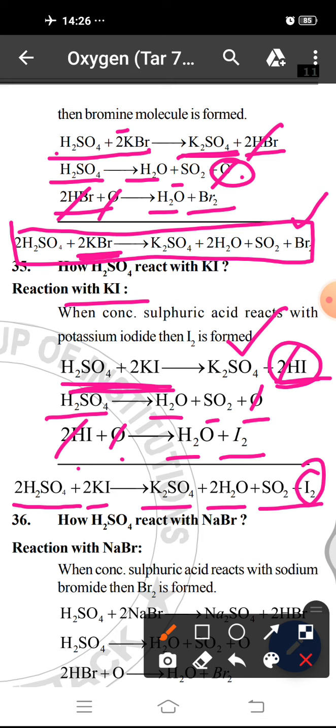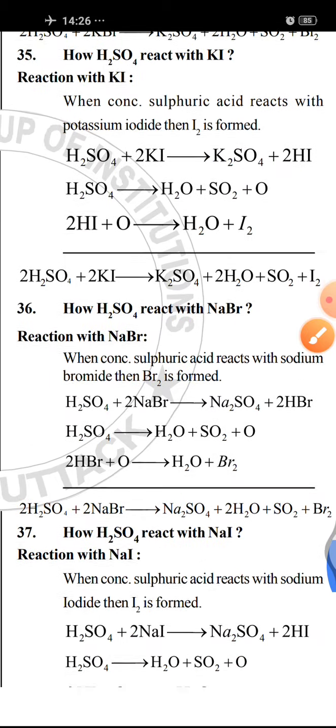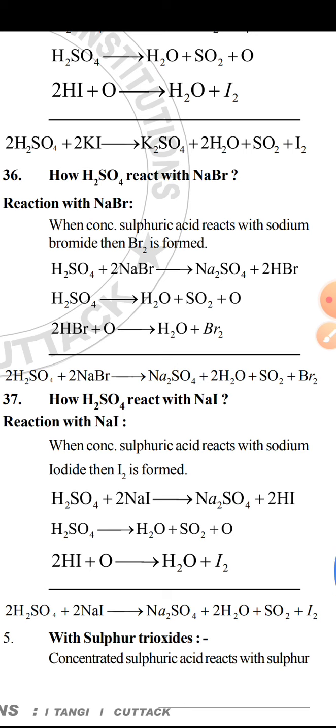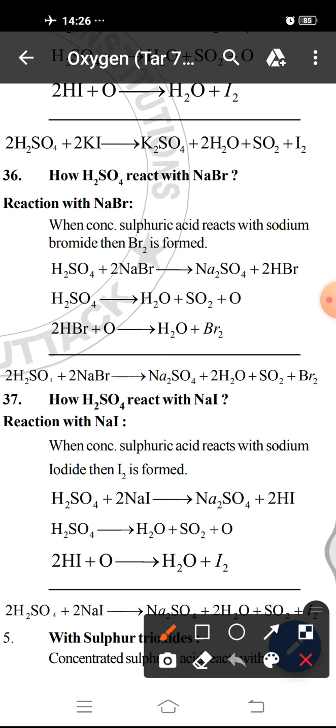Similarly, the reaction with KBr is similar to the reaction with NaBr. See the equation. Only the replacement is that in place of K, we can use sodium, and the reaction of KI is similar to the reaction with NaI. Only in place of K we can use sodium.